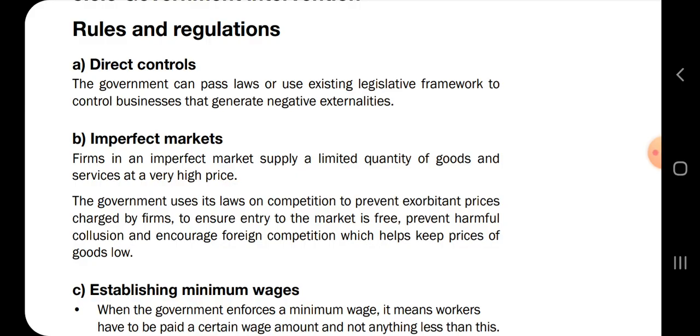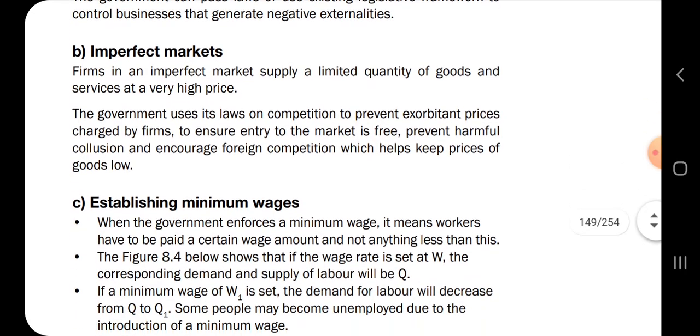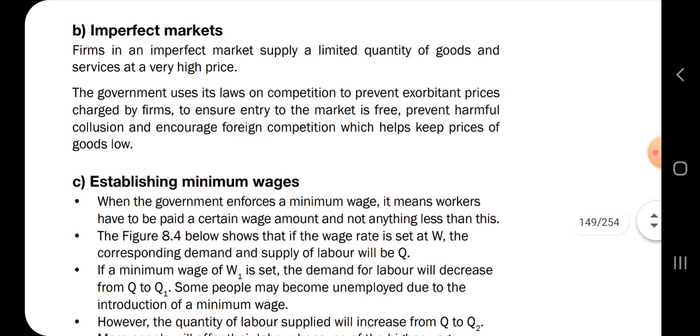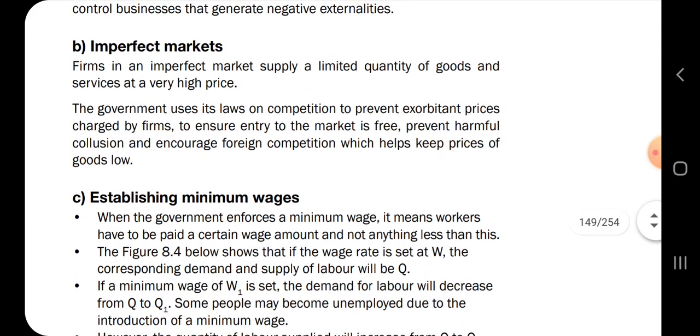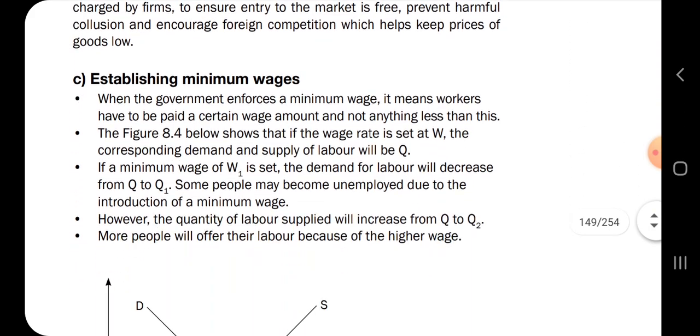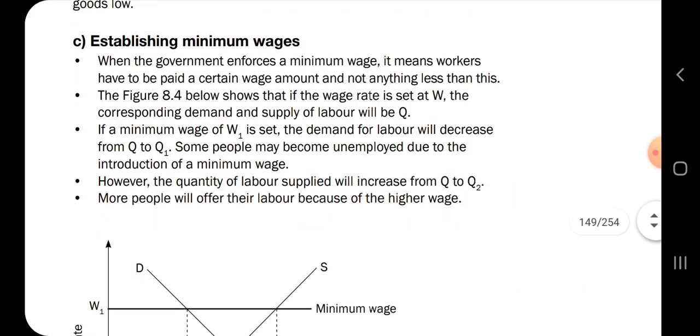Legislative framework to control businesses that generate negative externalities. And then imperfect markets. Firms in an imperfect market supply a limited quantity of goods and services at a very high price. So the government uses this law on competition to prevent exorbitant prices charged by firms, to ensure entry to the market is free and prevent harmful collusion, and encourage foreign competition, which helps keep prices of goods low. So the government intervenes by rules and regulations, and these are their rules, and they establish minimum wages.